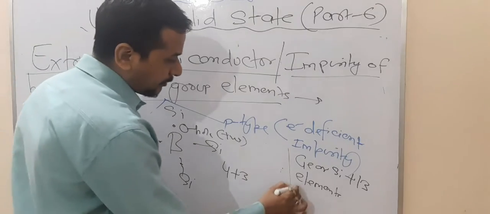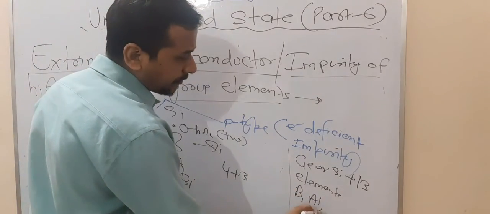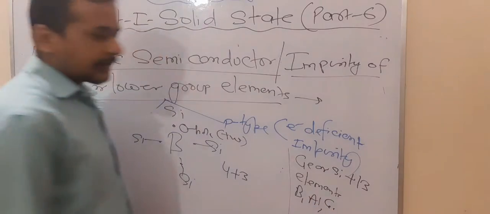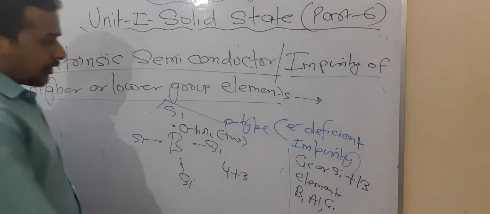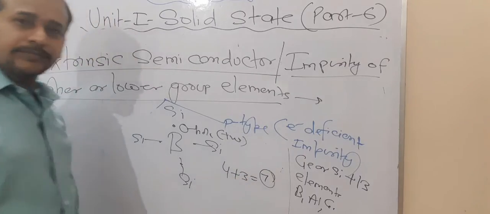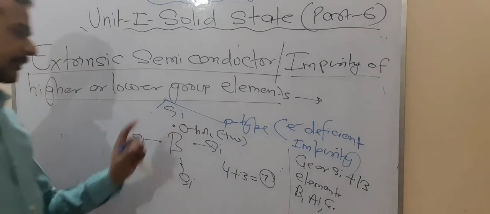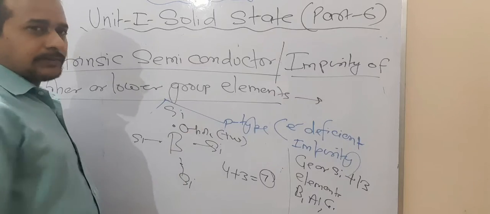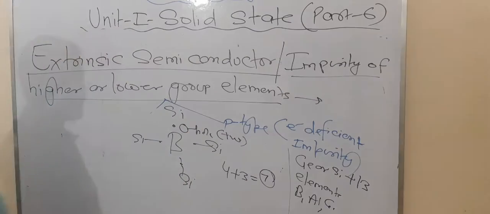That means boron, aluminium, gallium. These are the boron family elements. So now look at here. They do not complete their octet. Here there will be 7 electrons, so 1 electron is left, and its space means a hole. So that hole behaves as positively charged. So that's why this is known as P-type semiconductor.